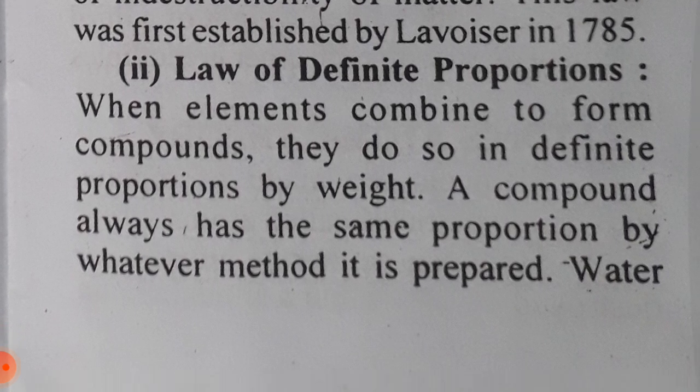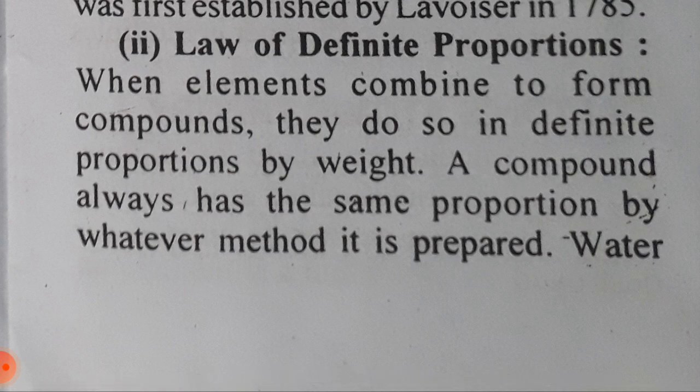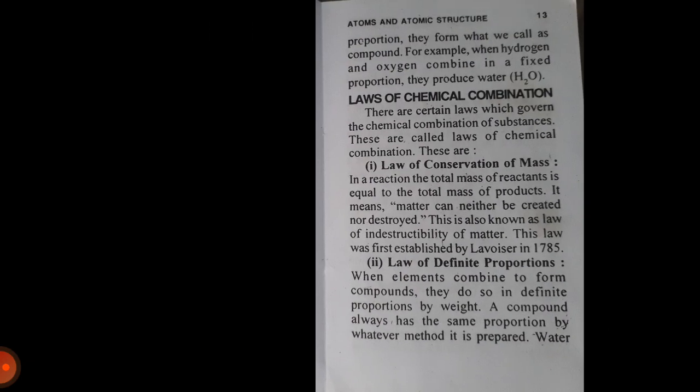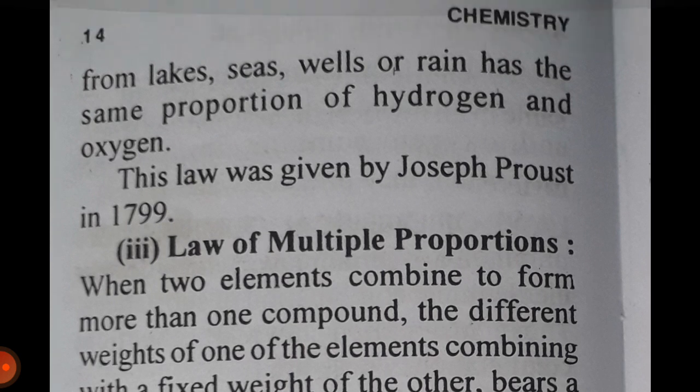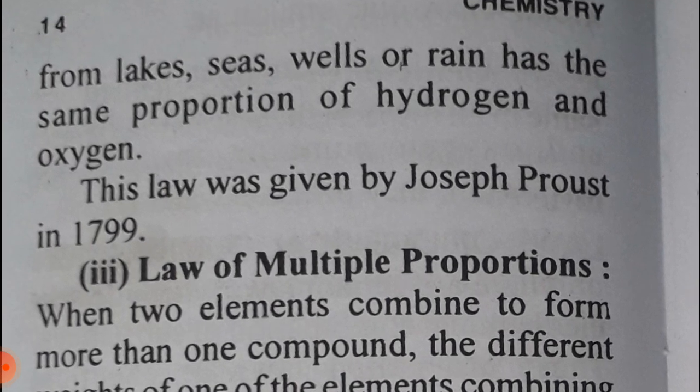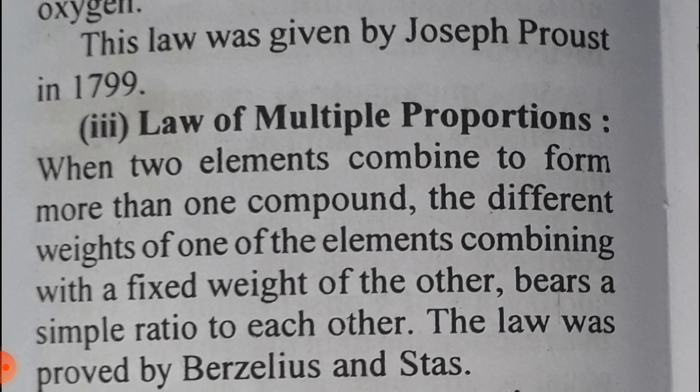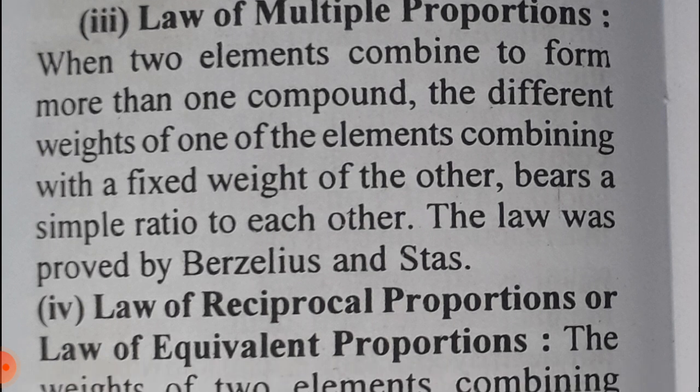Second, law of definite proportions. When elements combine to form compounds, they do so in definite proportions by weight. A compound always has the same proportions by whatever method it is prepared. Water from lakes, seas, wells or rain has the same proportion of hydrogen and oxygen. This law was given by Joseph Proust in 1799.